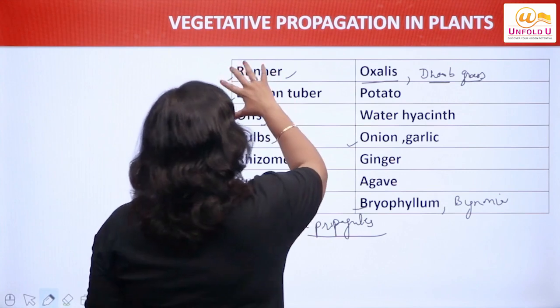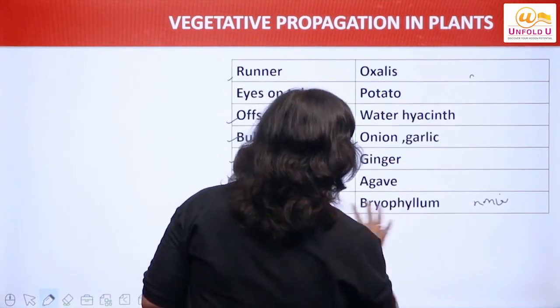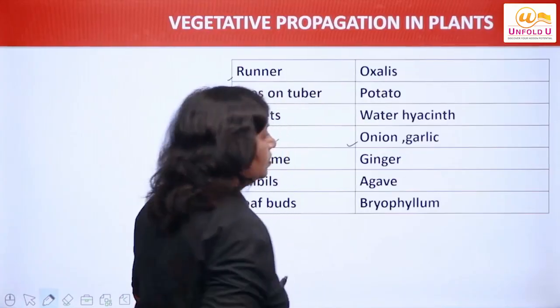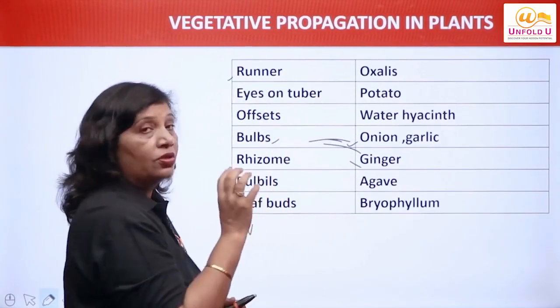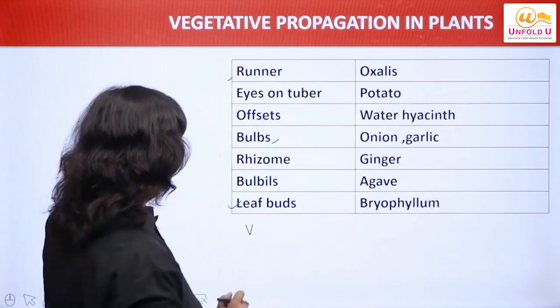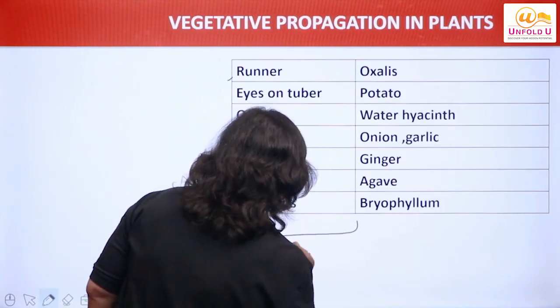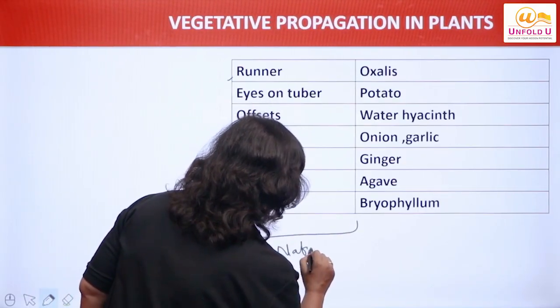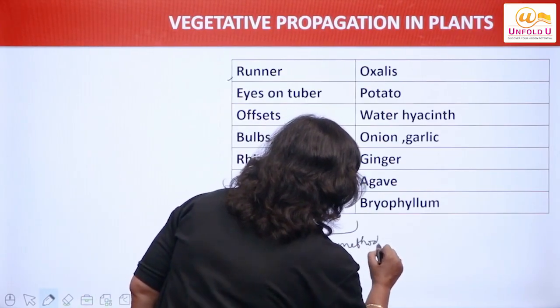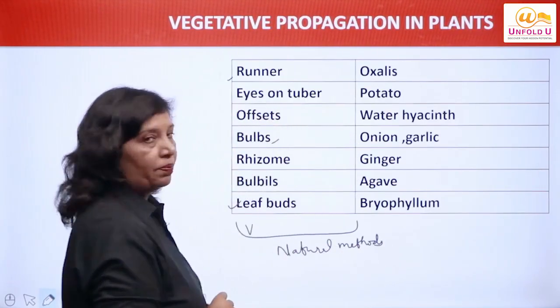So these are the different means of vegetative propagation in plants. My dear students, what are these? These are natural vegetative means of propagation. Natural methods of vegetative propagation.